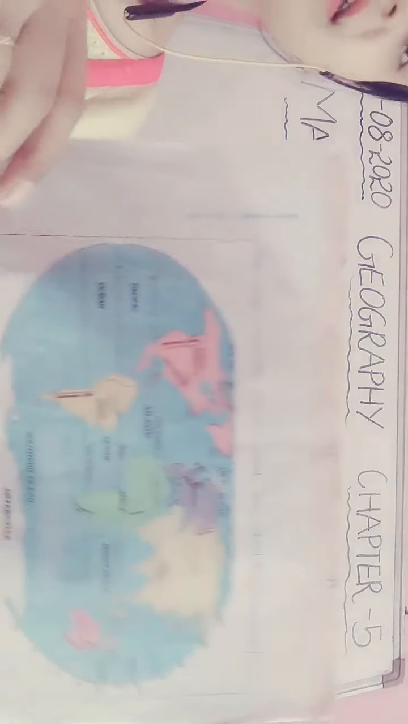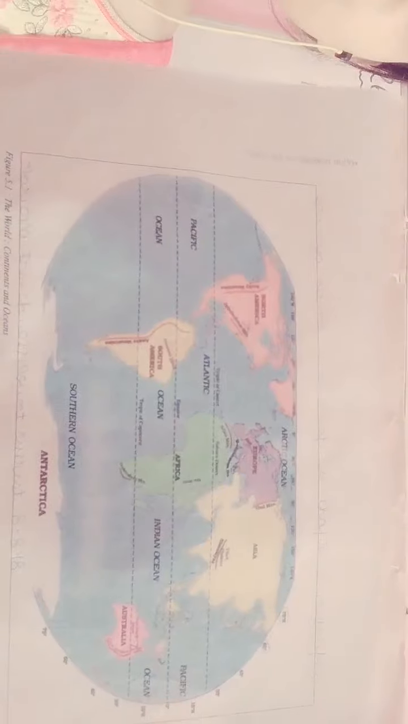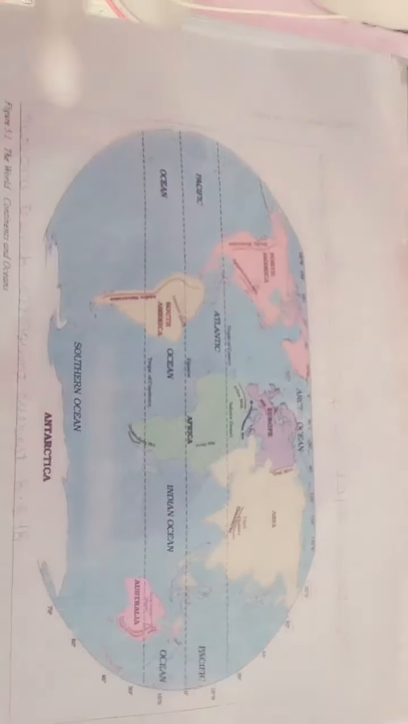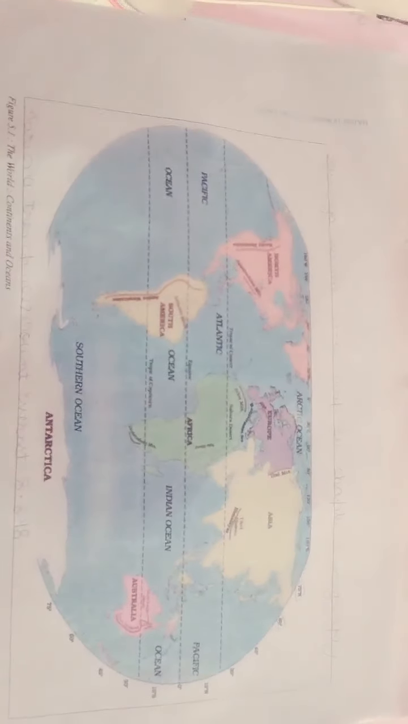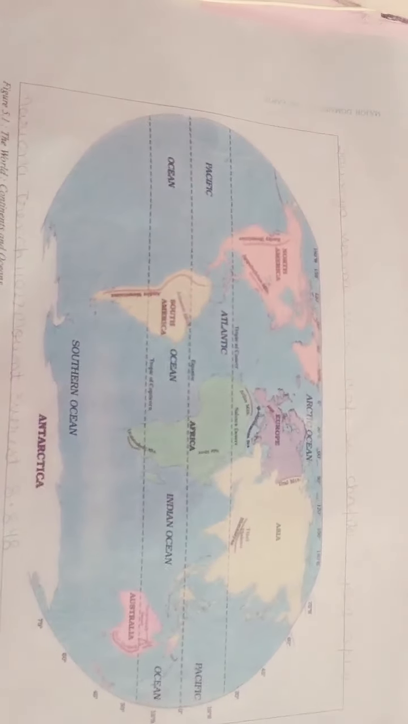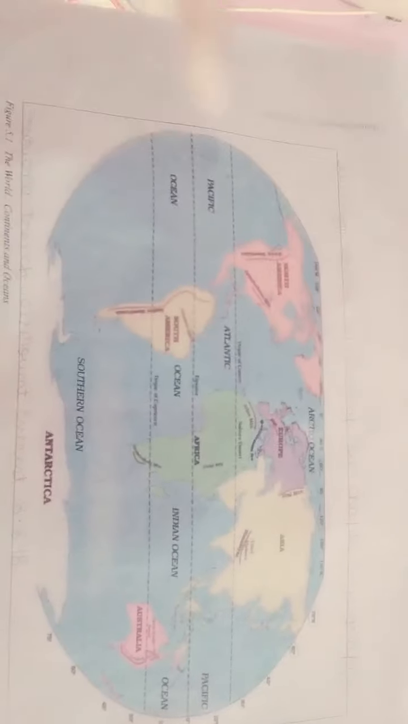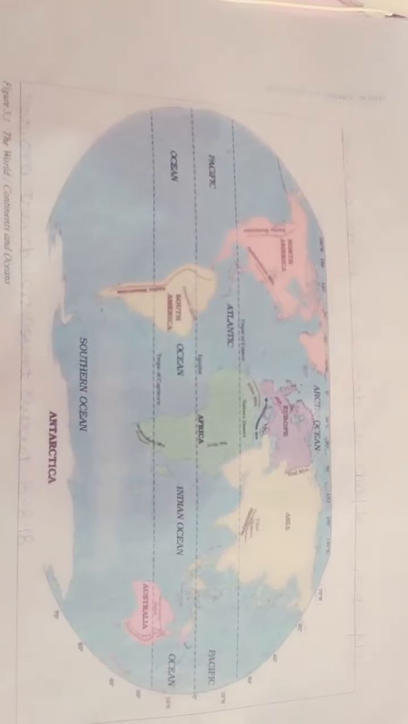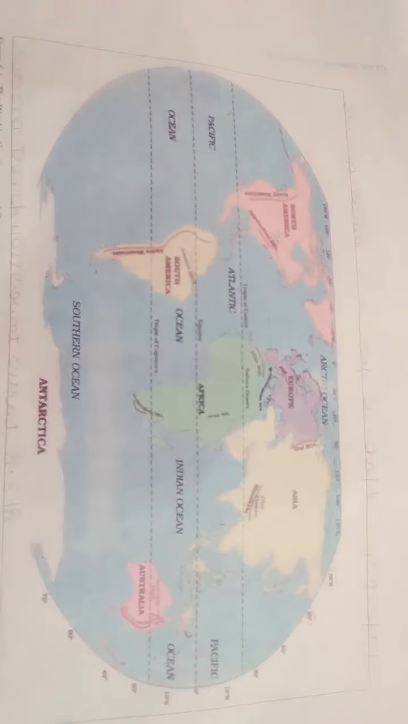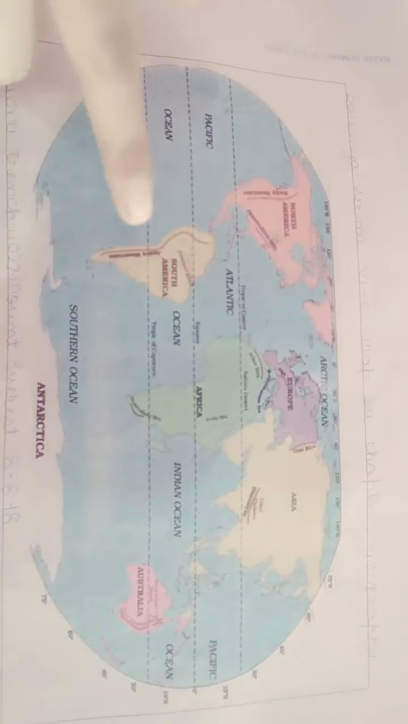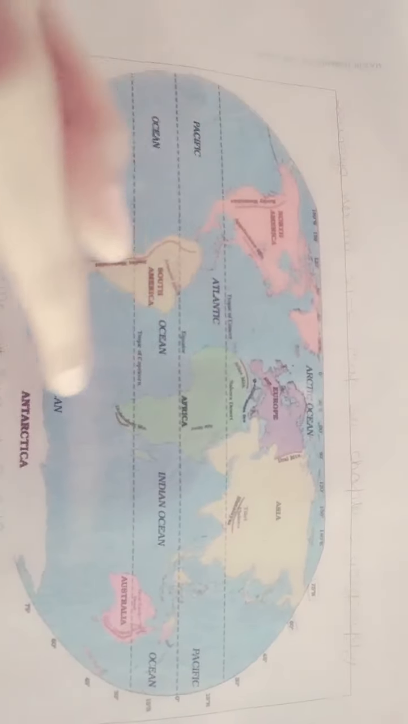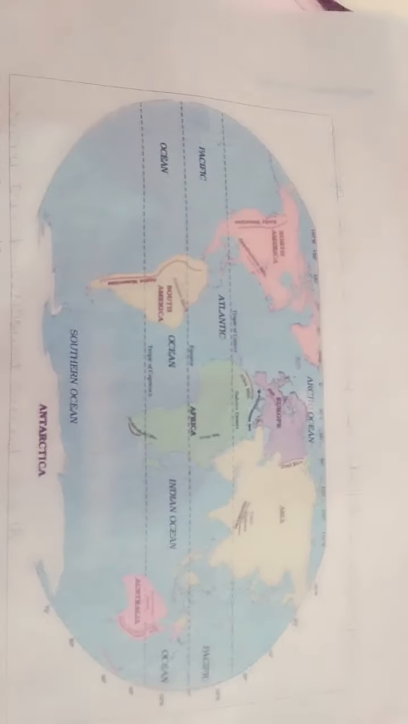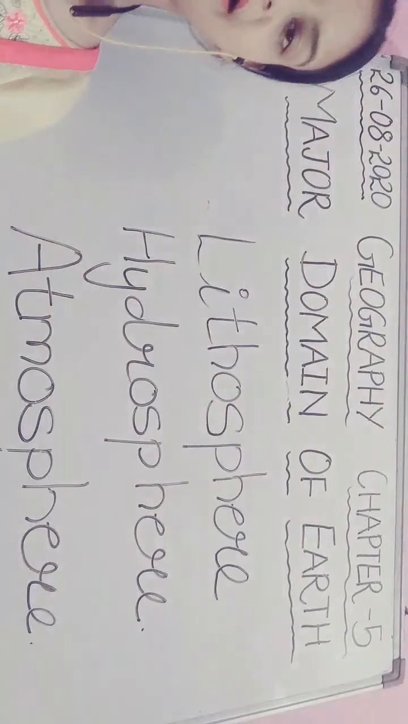Now you can see the world map in your books also. You can see this map. The blue portion is the ocean basins, and we can see from this map that all the oceans are connected with each other. Are all the land masses also connected with each other? No, the answer is no. See, they are separated by the oceans. So this is your world map.